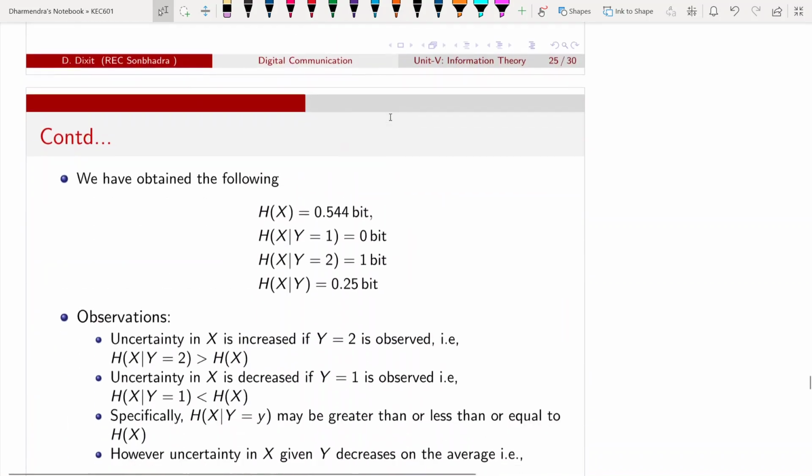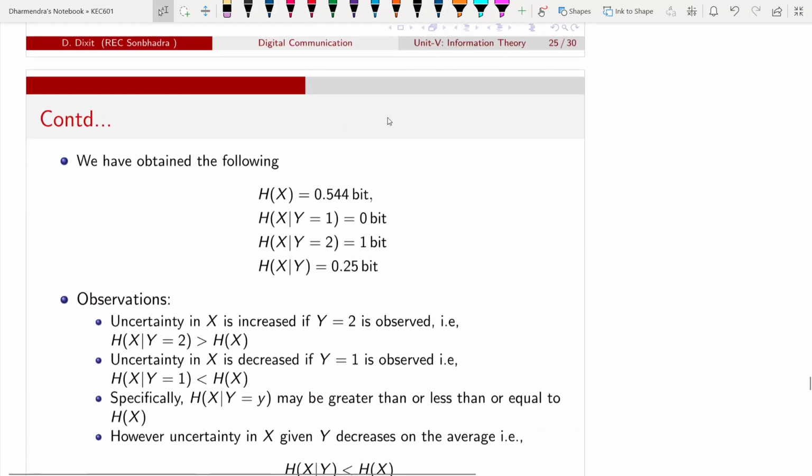Okay, so now we have obtained these entropy functions. What is the observation? This is the marginal entropy, entropy of x, 0.544 bits per symbol. This is the conditional entropy of x given y equal to 1, that is 0 bits per symbol. This is the conditional entropy of x given capital Y equal to 2, that is 1 bit, and this is the conditional entropy of x given y, that is 0.25.